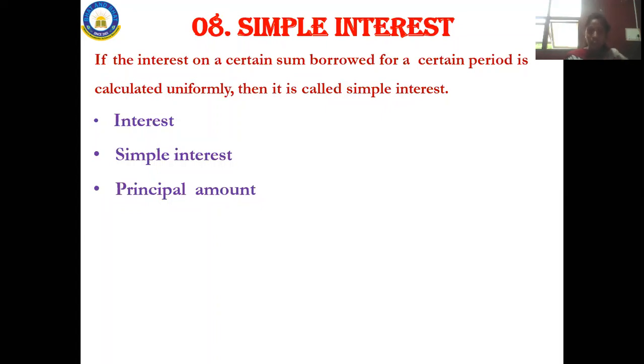We need to calculate that, so we are going to calculate the principal amount here. The next thing is time period. Time period is nothing but for one day the person is taking the 10 rupees with him, right? That one day is the time period.